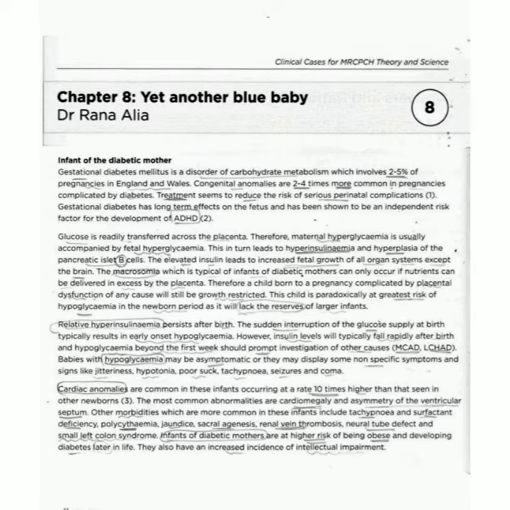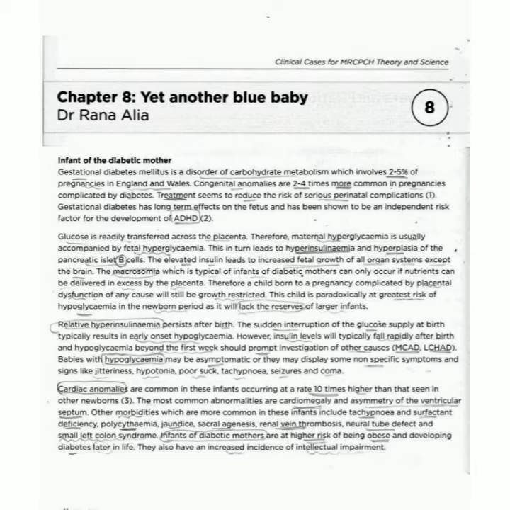Gestational diabetes has a long-term effect on the fetus and has been shown to be an independent risk factor for the development of ADHD. So from this first paragraph, we learned that ADHD, attention deficit hyperactivity disorder, has a good relationship with gestational diabetes.